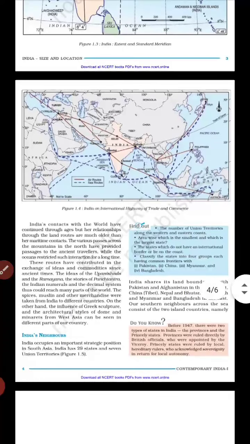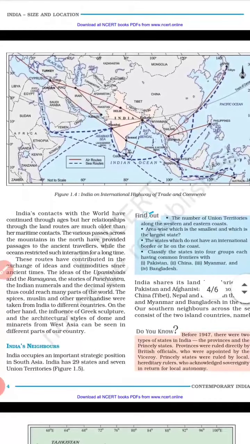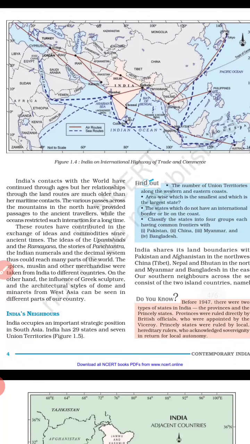So, now we will read the next concept, India's contacts with the world. India's contacts with the world have continued through the ages, but her relationships through the land routes are much older than her maritime contacts. The various passes across the mountains in the north have provided passages to the ancient travelers, while the oceans restricted such interaction for a long time.